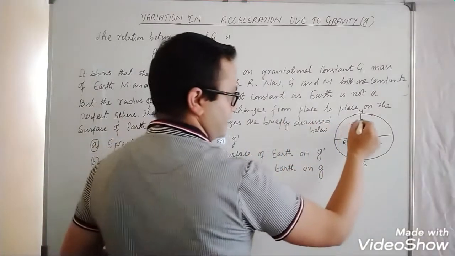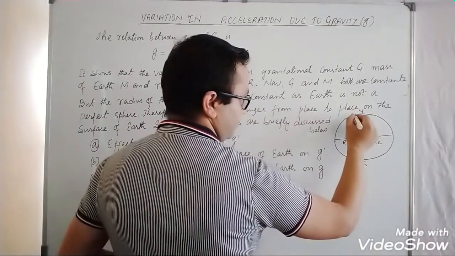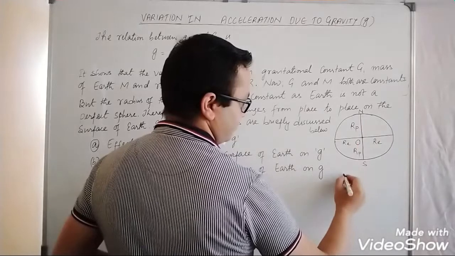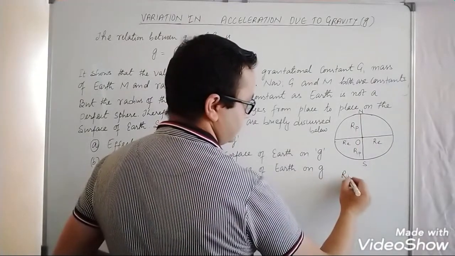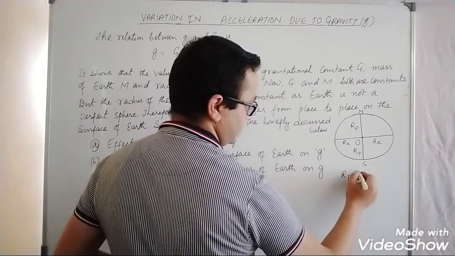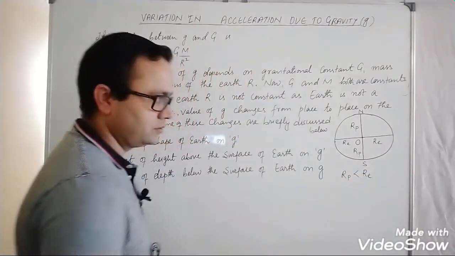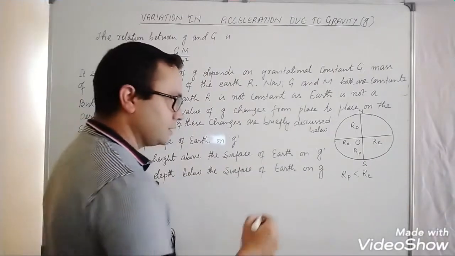So from the figure you can say that RP, the radius of the pole, is less than the radius of the equator.